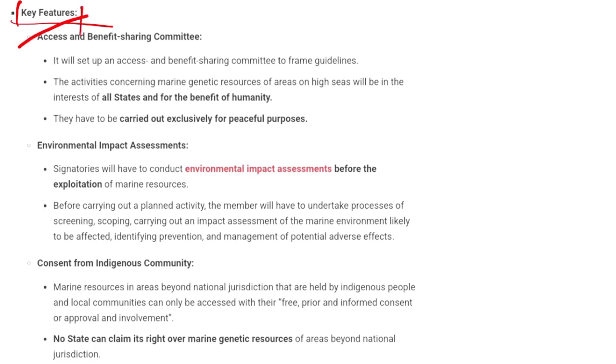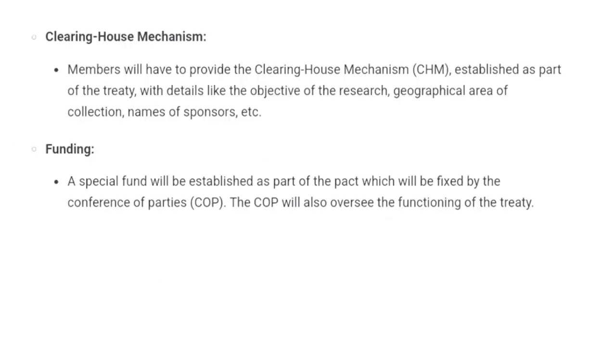That is, an Access and Benefit Sharing Committee will be established. It will have environmental impact assessments. Also, it requires consent from the indigenous community, and most importantly, no state can claim its right over the marine genetic resources of areas beyond the national jurisdiction. Alright, it will also have a clearinghouse mechanism, and it also talks about funding. That is, a special fund will be established as part of the pact, and the functioning of this fund and treaty will be overseen by the Conference of Parties.